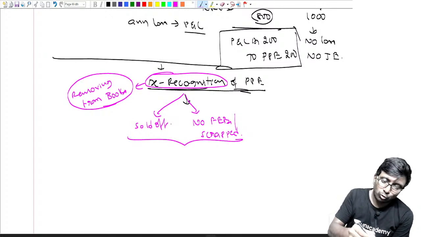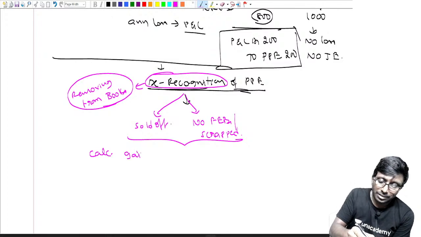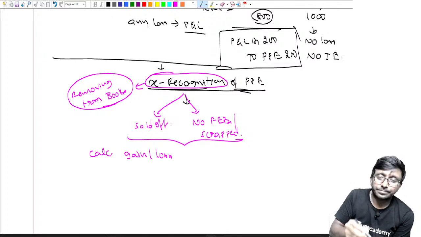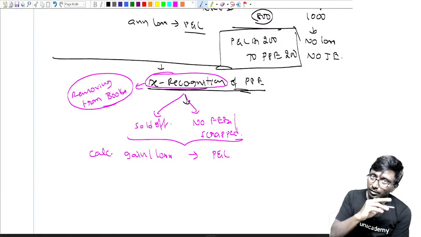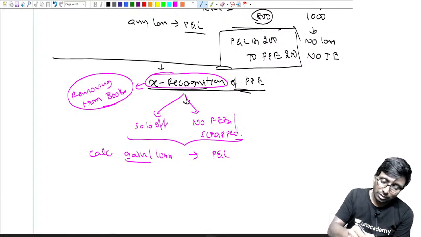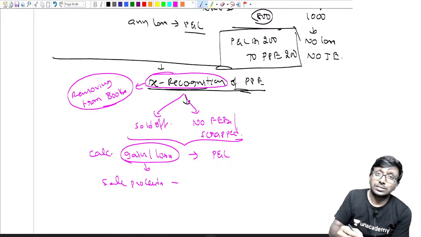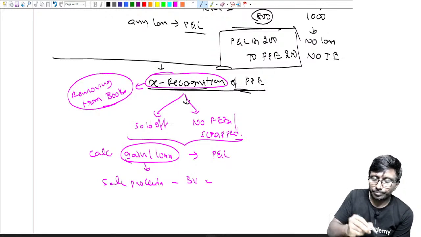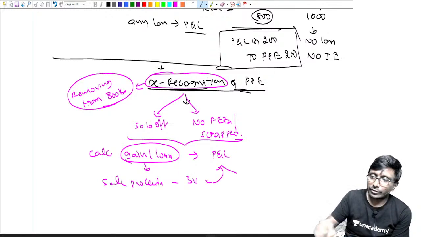First step, calculate either the gain or loss on this, and whatever gain or loss arises, transfer it to P&L. Gain or loss means sale proceeds minus book value; that number should go to profit and loss.